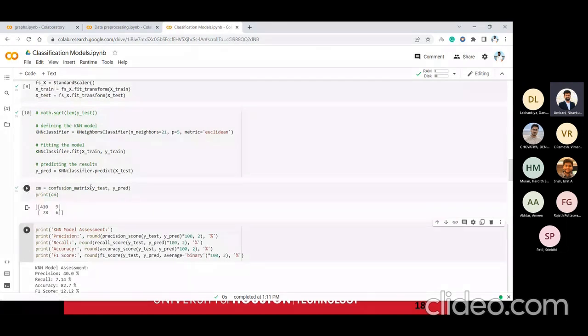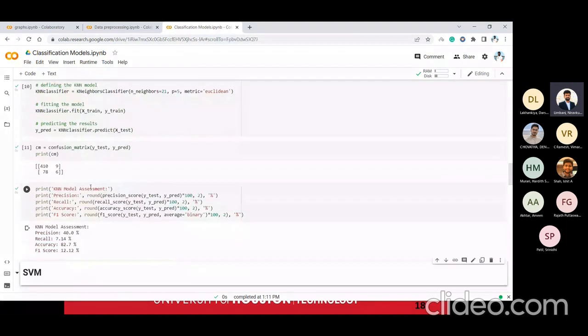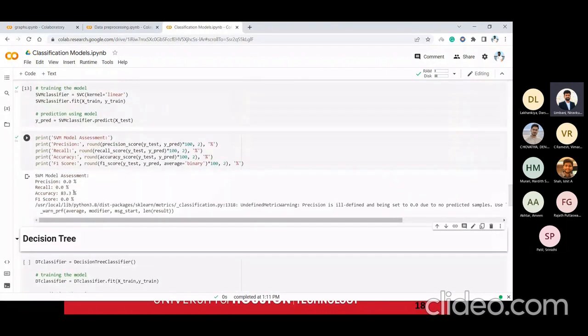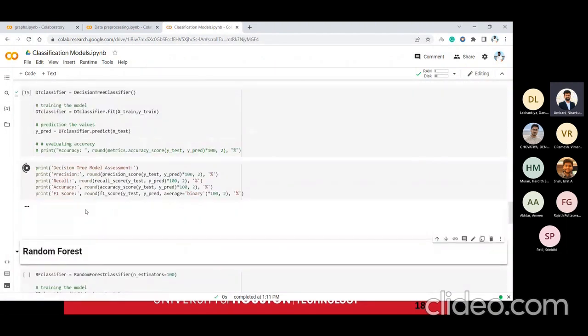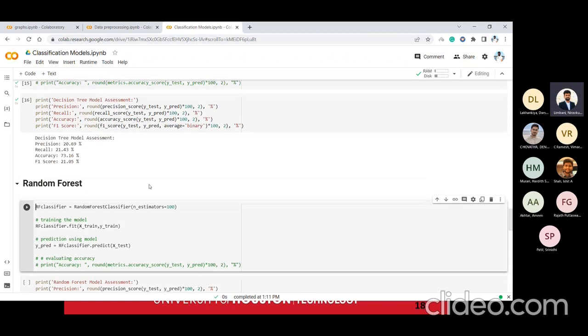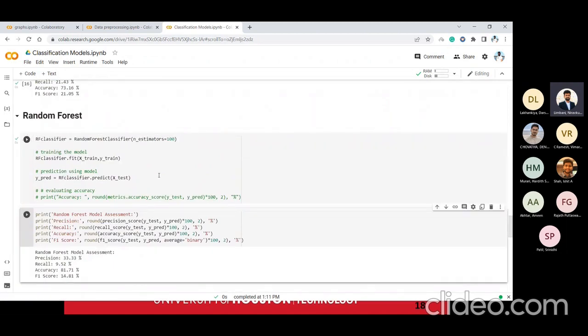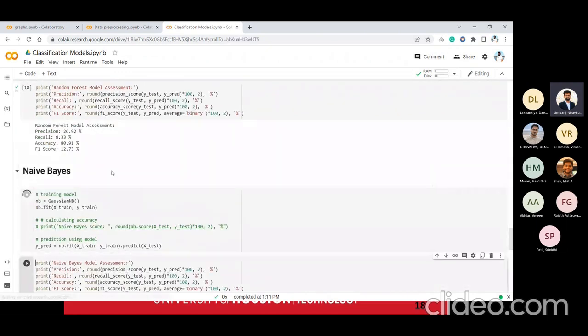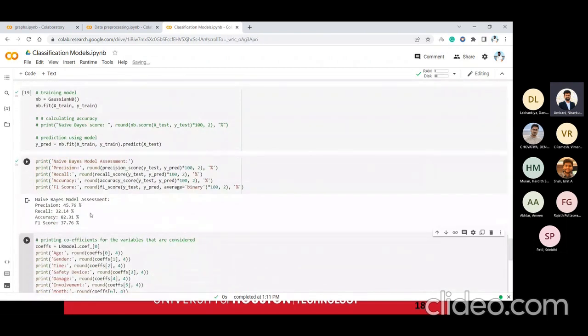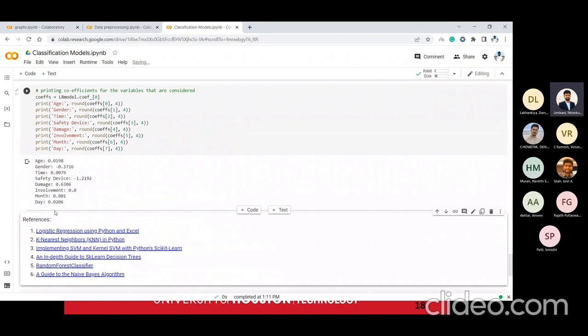This is the KNN algorithm criteria. This is the SVM, support vector machine, and for it the precision and recall scores are 0. It shows almost the same accuracy as logistic regression, which is 83.3%. Then decision tree: it shows good accuracy, that is, 73%, but not as much as logistic regression. The second last is random forest, and for that one we got almost 81% accuracy. And for naive Bayes, we are getting 82.31%.